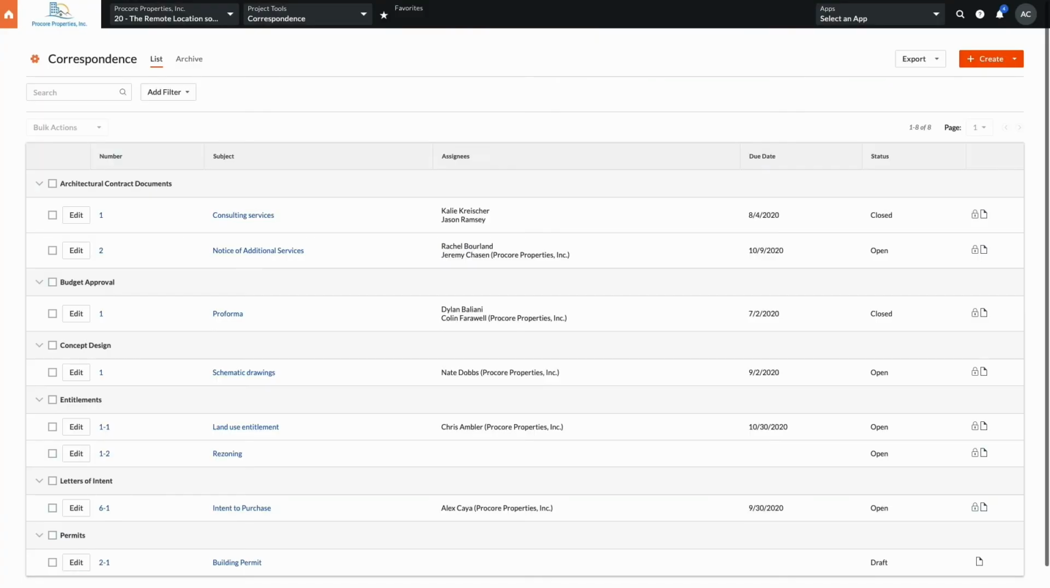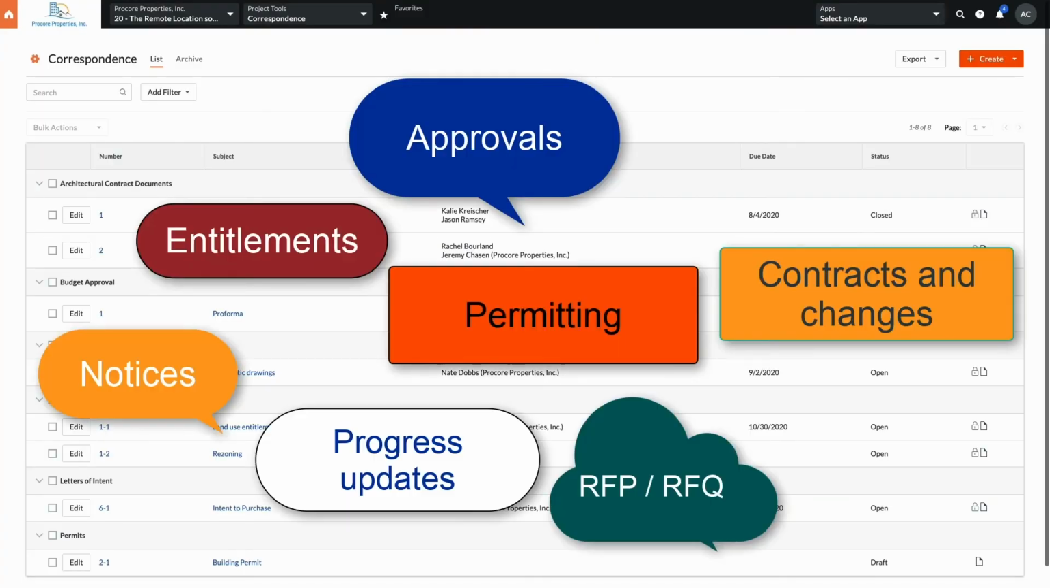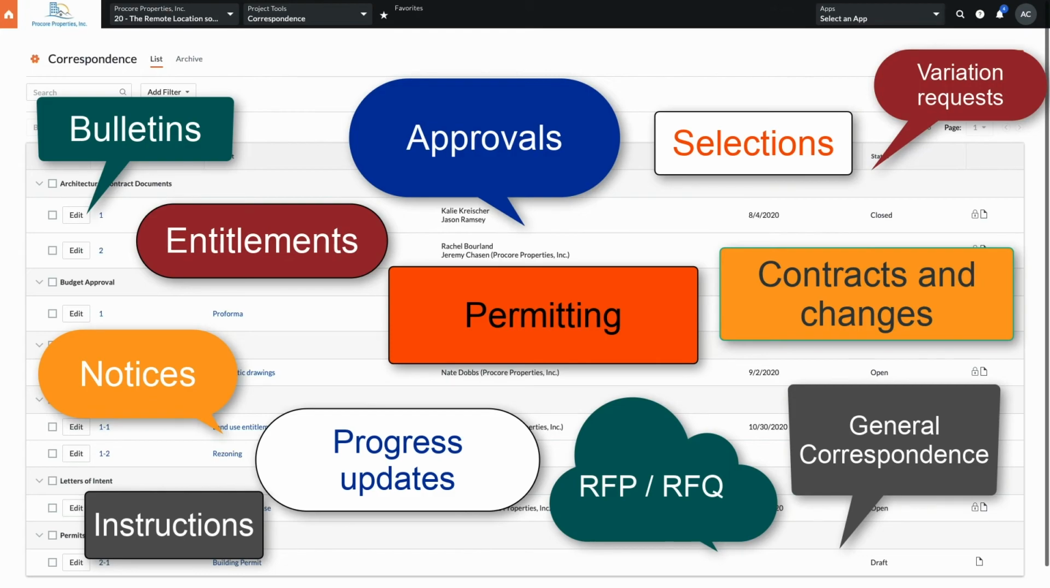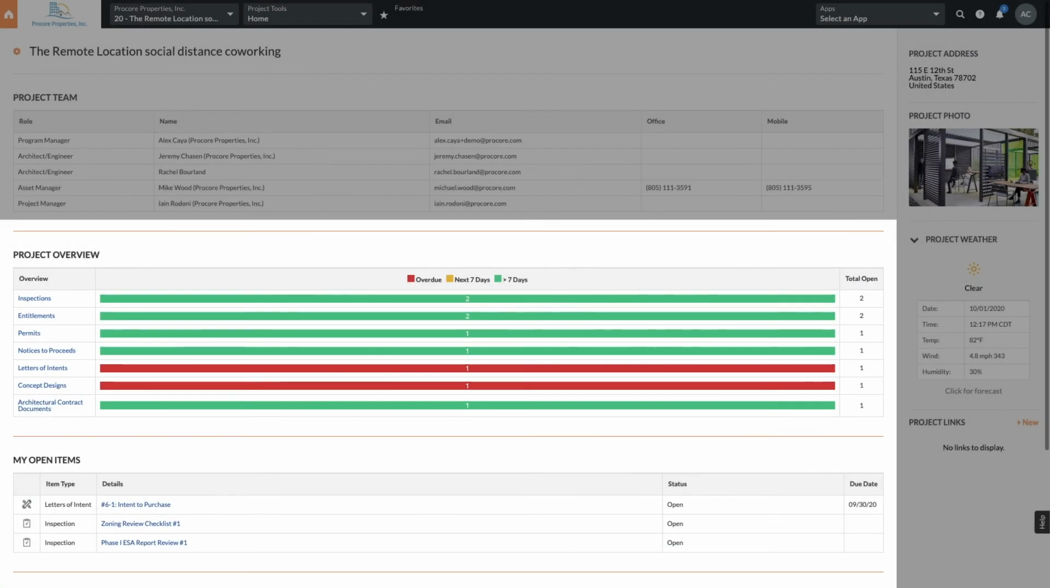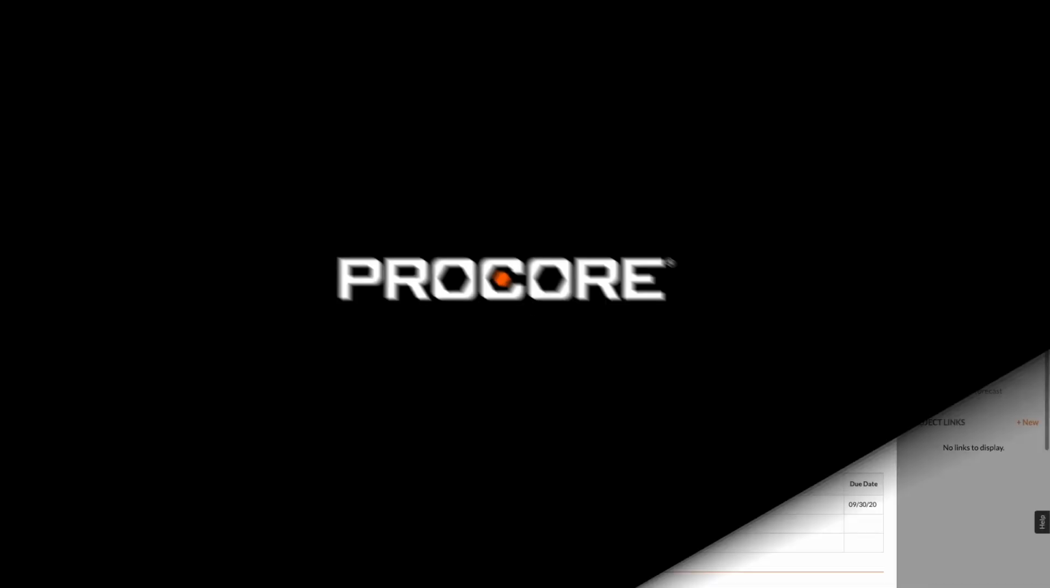The correspondence tool is so powerful and flexible that our customers are telling us how they use it. In the end, what you have is an incredibly adaptable tool that enables you to keep stakeholders accountable to key communications and maintain everything seamlessly in your Procore system of record.